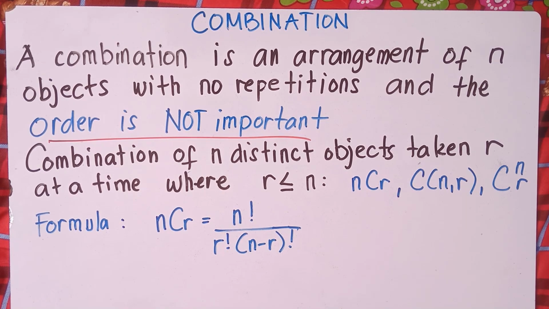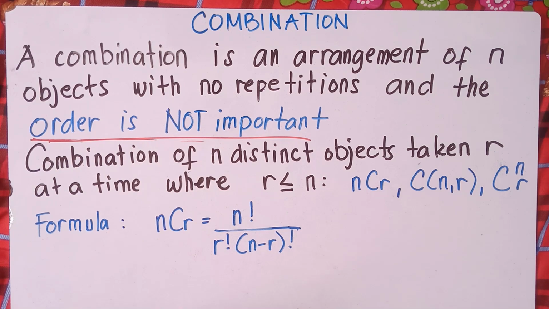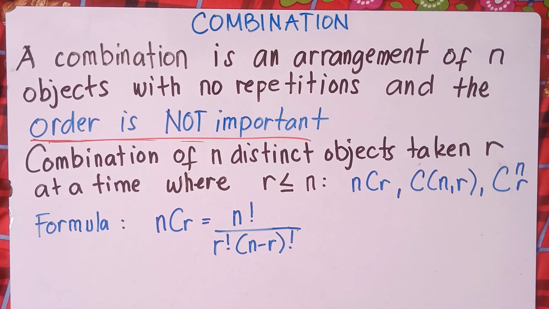A combination is an arrangement of n objects with no repetitions and the order is not important. So always remember this one, class. I put the underline for the order is not important. Always remember that, because in permutation, if you still remember our last video, you can check the link in the description below on how we can compare permutation and combination. In permutation, order is important, but in combination, order is not important. So I will try to discuss that later on.